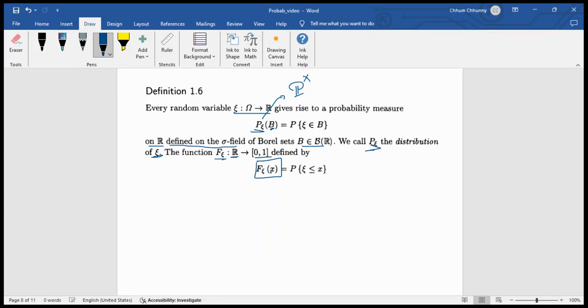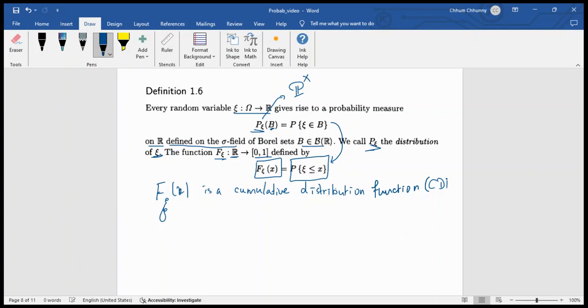Maybe you know already, this one we call the cumulative distribution function, or CDF for short, of the random variable ψ. Sorry for the notation, P_ψ and P_X.